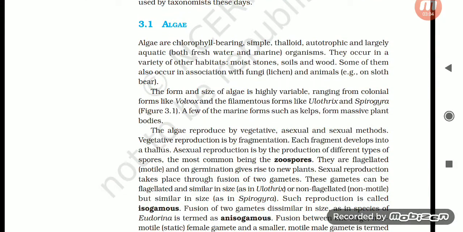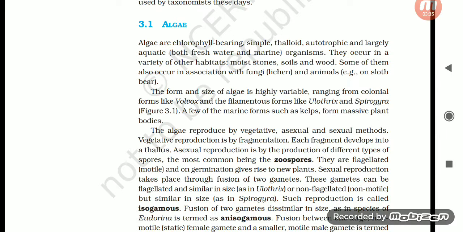Algae are chlorophyll-bearing, simple thalloid, autotrophic, and largely aquatic, both freshwater and marine organisms. They occur in a variety of other habitats: moist stones, soils, and wood. Some of them also occur in association with fungi, as lichen, and with animals, for example on sloth bear. The form and size of algae is highly variable, ranging from colonial forms like Volvox and filamentous forms like Ulothrix and Spirogyra, Figure 3.1. A few of the marine forms such as kelps form massive plant bodies.